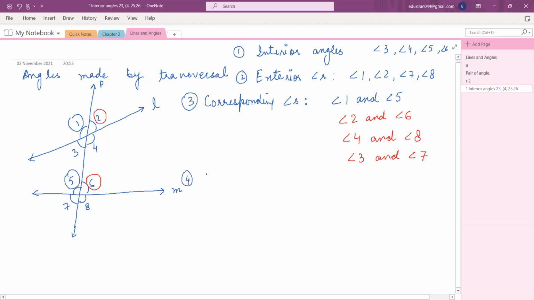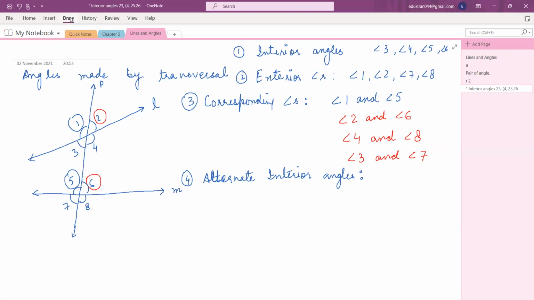Okay, fourth thing. Sorry, alternate interior angles. Okay, now it's very clear from the name. So first of all, they are interior. Okay. And yes, have you done? Have you written? Yes, ma'am.